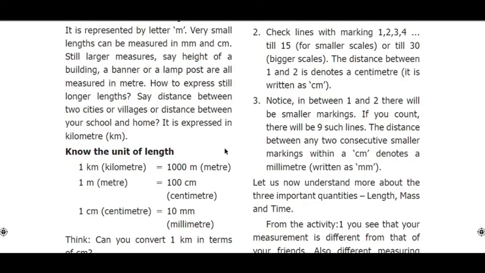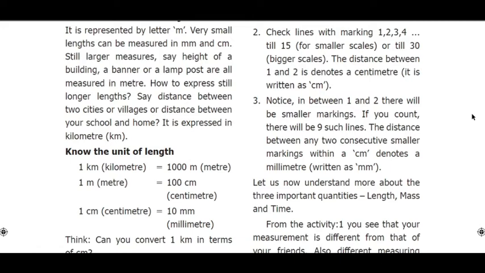Notice between 1 and 2 there will be smaller markings. If you count, there will be 9 such lines. The distance between two consecutive smaller markings within a centimeter denotes a millimeter. You have already known that. We can see a scale and there will be small markings in between every point, between 1 and 2, or between 2 and 3, or between 3 and 4.